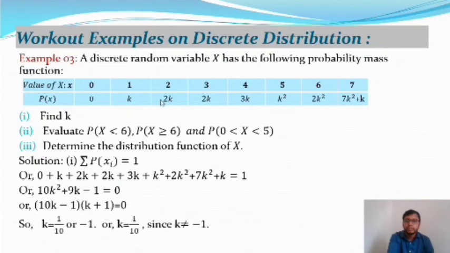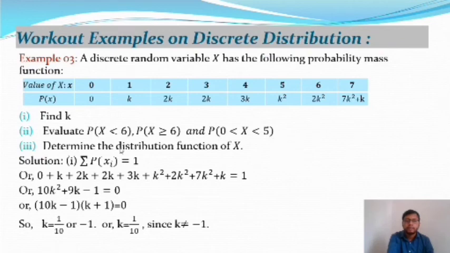From this probability mass function, the first problem is to find the value of k. Second, evaluate probability of X less than 6, probability of X greater than or equal to 6, and probability of 0 less than X less than 5.